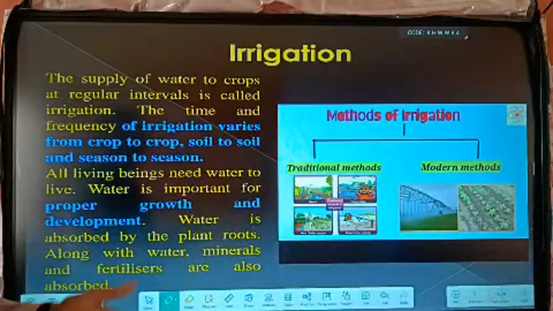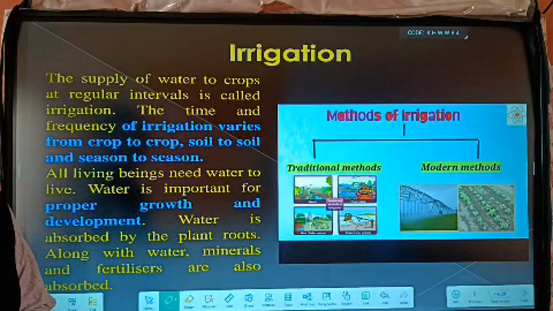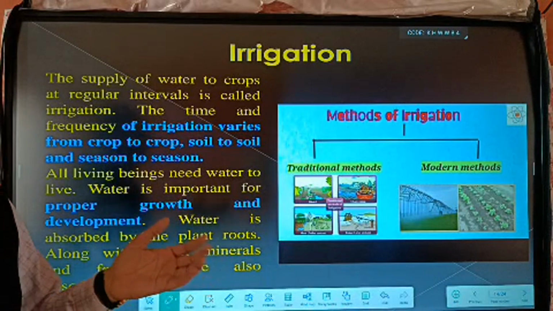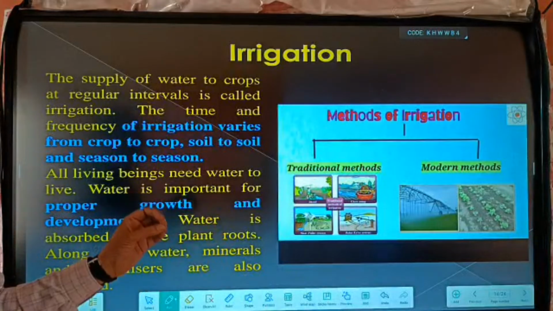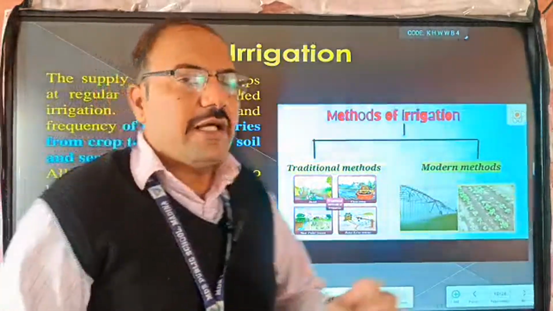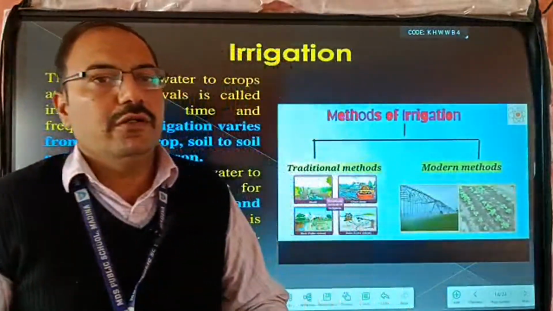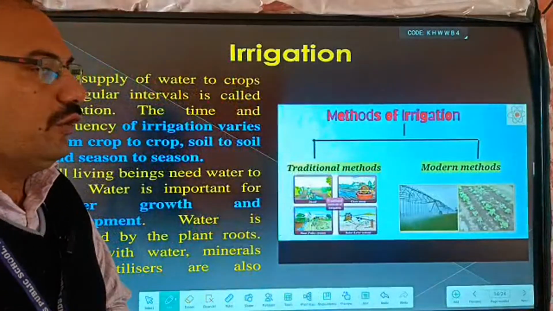Some types of crops need a lot of water, like rice or paddy, and other rabi crops like wheat require less water. Even in hilly areas and mountains, we require less water, so we use different techniques.